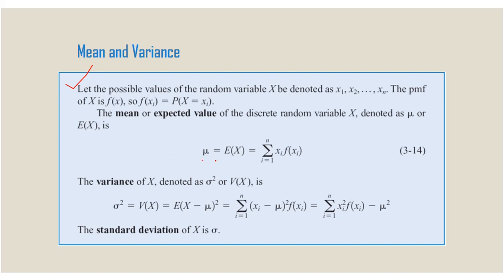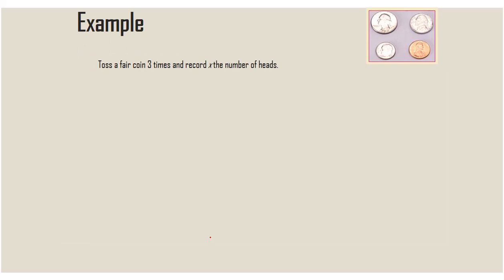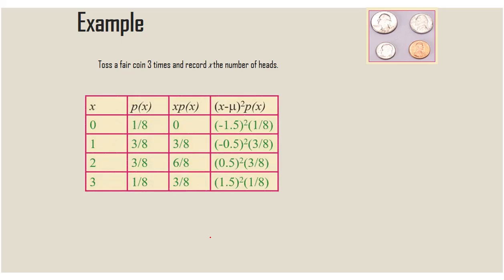Now we can see how to find the mean and variance in a discrete distribution. This is the mean mu, the expected value of x, equal to the summation over i equal to 1 of xi times f of xi. This is the variance. We know this is the variance formula from moments; we calculated this already. If we need the standard deviation, we can just take the square root of the variance. Now we can see one simple example related to mean and variance. This same problem we discussed in the example for random variable also. See, this is the same table we discussed.